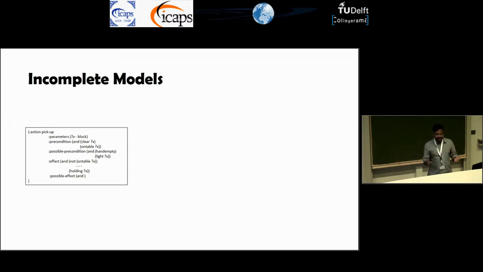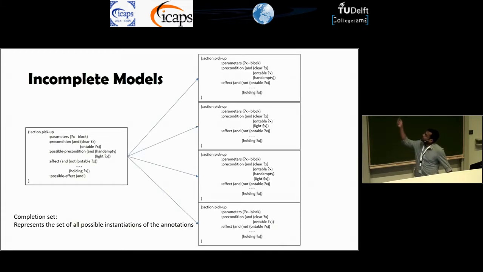One is the hand empty, and the other is the block is light. So when I say that there are these two possible preconditions, this in effect means there are four possible actual definitions. And the actual model can be any one of these four. And we will refer to these possible instantiations as the completion set for this incomplete model.